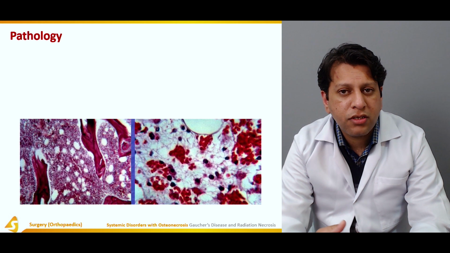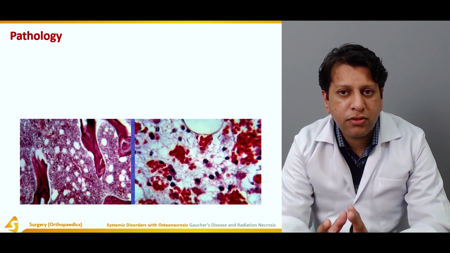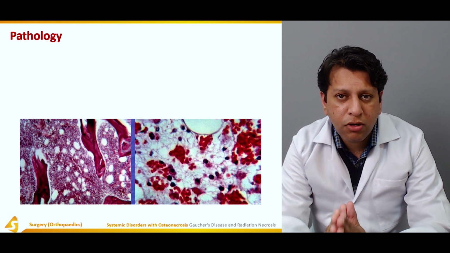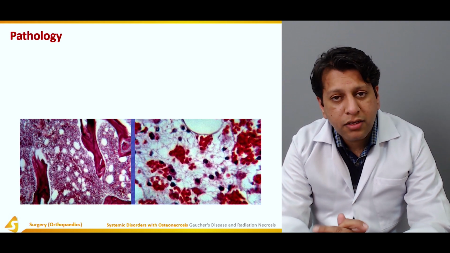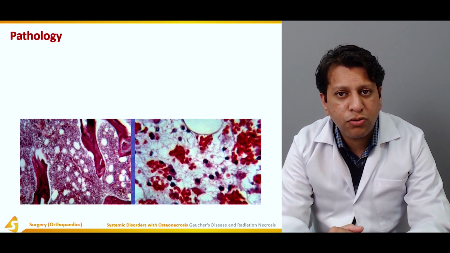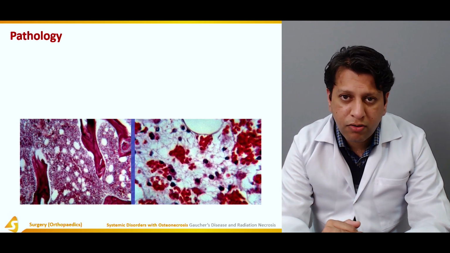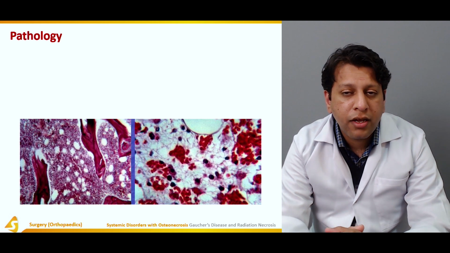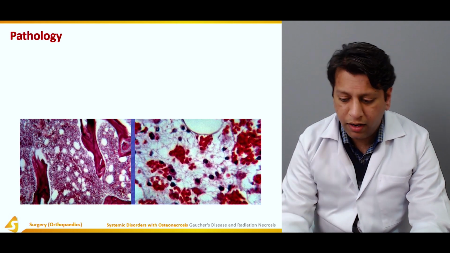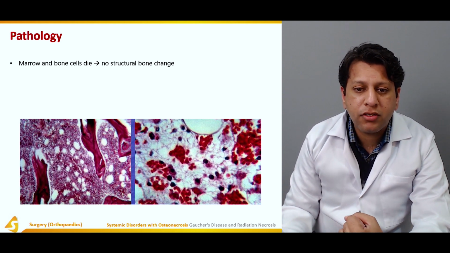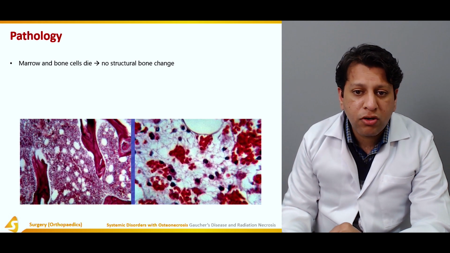What if the radiation is given to that area for the treatment of the tumor? The radiation not only kills the tumor cells but also kills the normal cells, and this will result in a lot of necrosis due to coagulation of arteries. There will definitely be free radical production in the cells which would further lead to cell death, and eventually normal cells will also be killed. So this is what happens. If you see the histology, marrow and bone cells die and there is no structural bone intact.